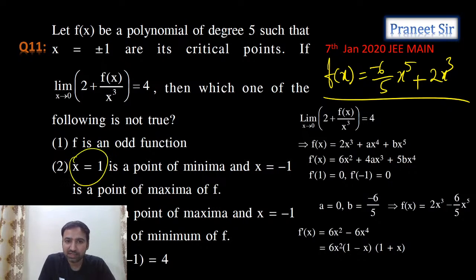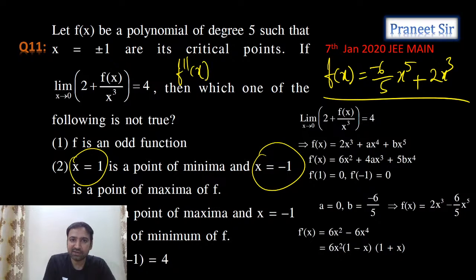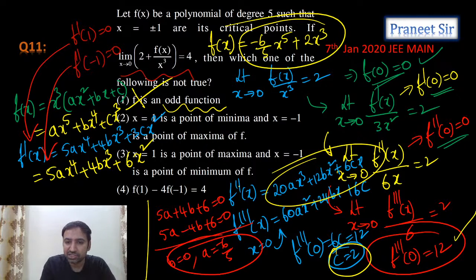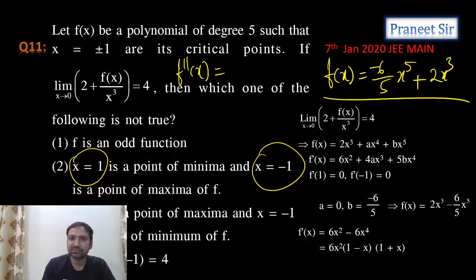Is x equals 1 a point of minimum, or x equals minus 1 a point of maximum? You can check it. Actually, you just calculate f double dash x, guys. How much are we getting for f double dash x? Already I think we calculated f double dash x here. Yeah, this is f double dash x. Otherwise, directly differentiate it.